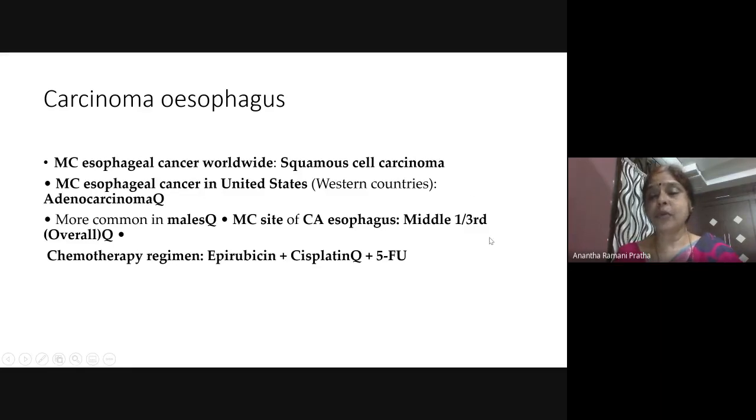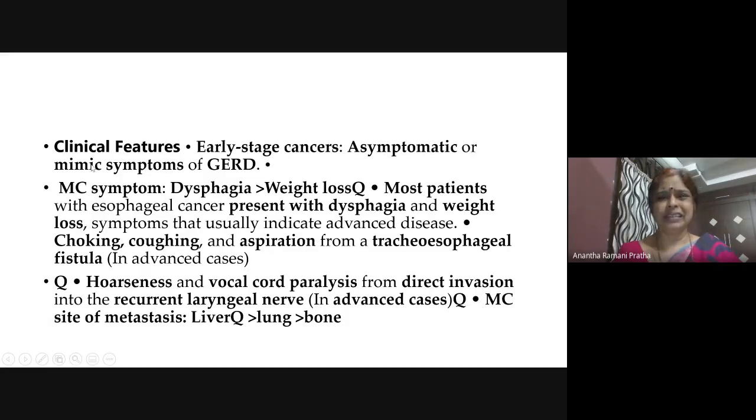Middle 1/3 is the most common area for carcinoma. Then the treatment, chemotherapy regimen: epirubicin, cisplatinum, and 5-FU. You just remember these drugs which are present, you have to choose them. So clinical features, very, very deceptive disease. It won't have any symptoms, they will say acid peptic like disorder, it may present.